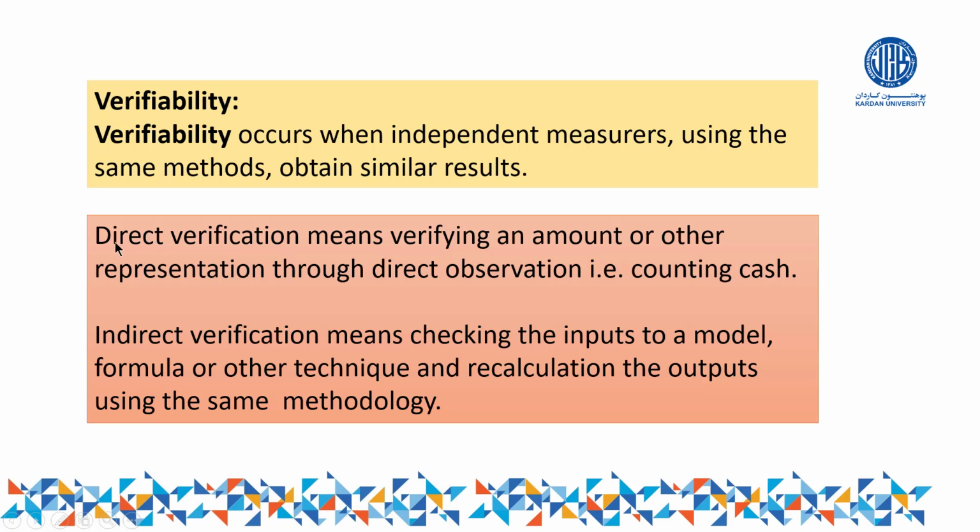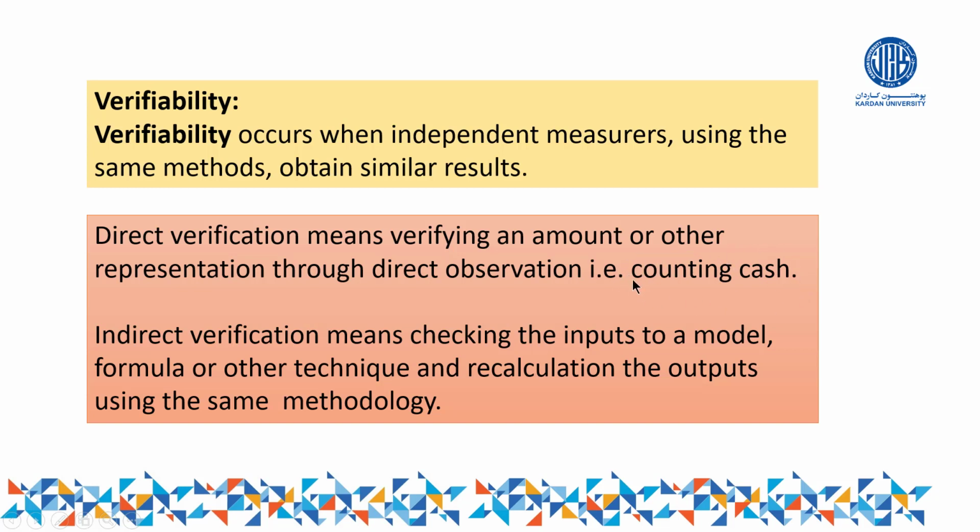Verifications can be direct verifications or indirect verifications. Direct verification means verifying an amount or other representation through direct observation, for example, counting cash. Directly we count the amount or directly we see it. For example, as I said, the bundle of currency.